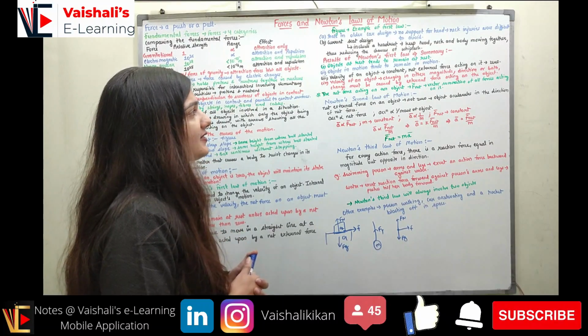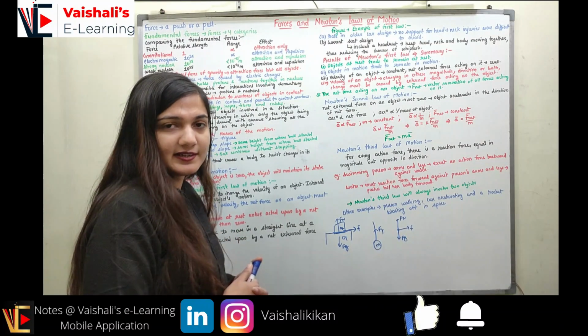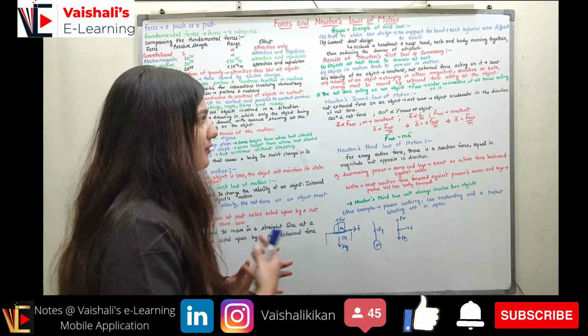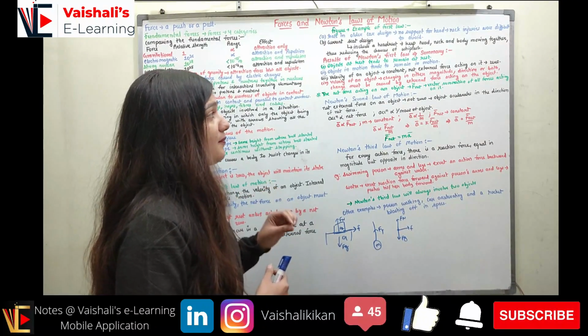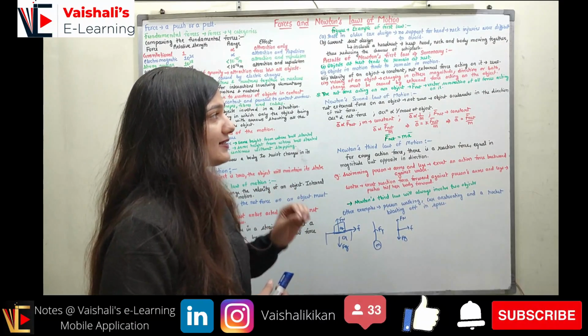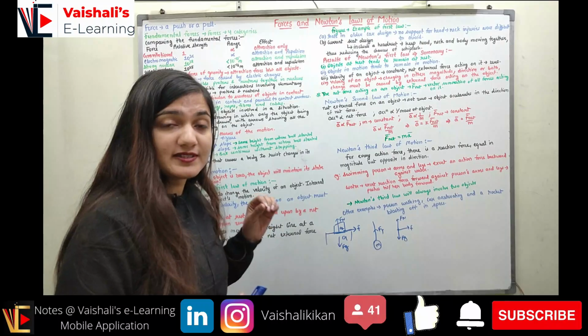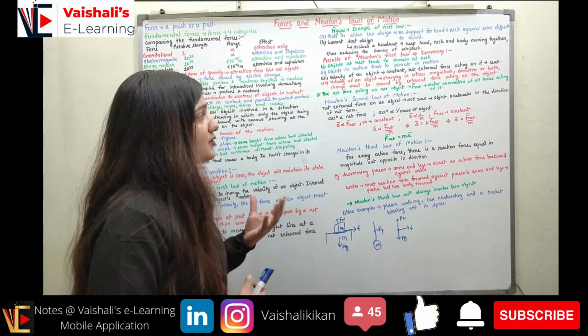Now the results from Newton's first law, the summary of Newton's first law. First, an object at rest tends to remain at rest. If the object is in motion, it will tend to remain in motion. The velocity of an object will be constant if there is no net external force acting on it. If the external force acting on the body is zero, the velocity of the object would be constant.